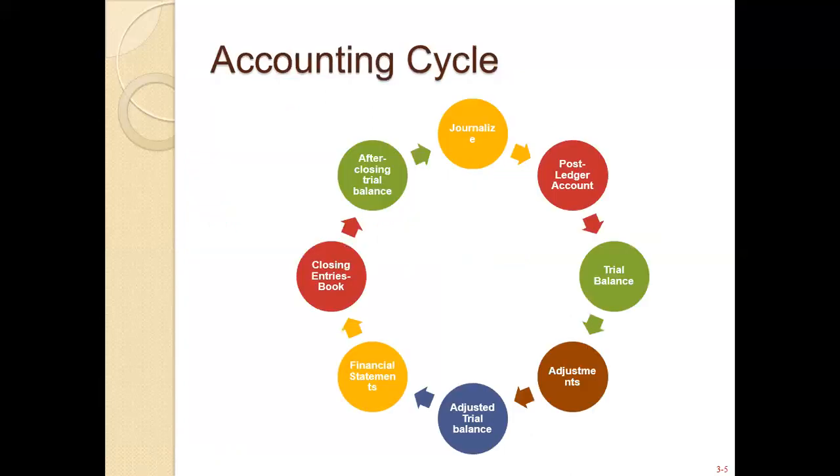Now, what are the steps of the accounting cycle? I will briefly discuss them now, and in further chapters we will discuss the details and practice these steps well. Journalization is the first step, that is the journal entry, in which we identify the business transaction and then record it. How to follow the procedure when you make a journal entry, we will discuss later. After the journal entry, you will post to the ledger.